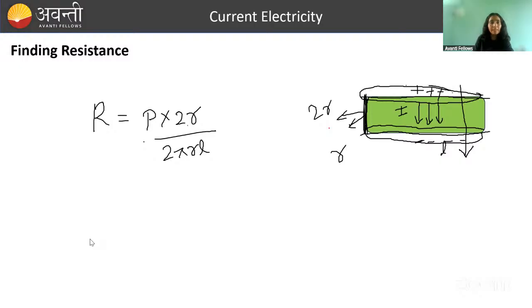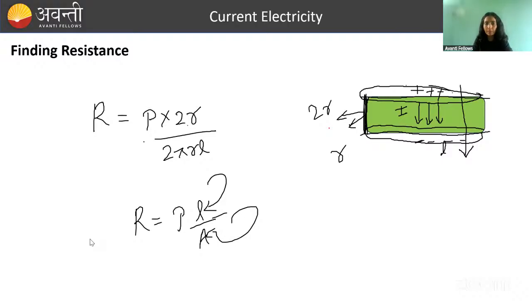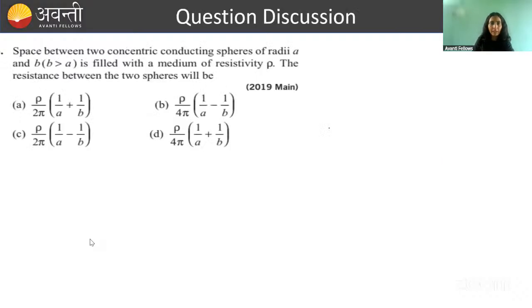So my simple purpose in taking this example was that when you get the formula rho L by A, what is the meaning of this L and what is the meaning of this A? A is the cross section in which current is entering. L is the length along which current is traveling. These two things we have to keep in our head. Let's start with this question. We will do one question, this is a good question. After that we will move ahead. Come on, everyone take your time, do it and let me know.